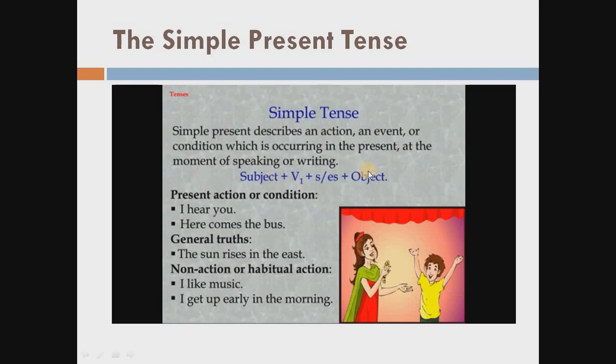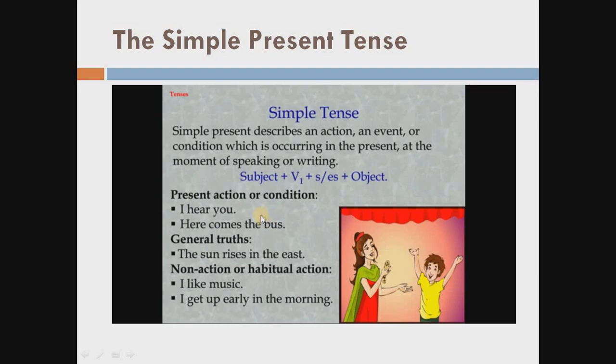This is the structure we will discuss in the next slide. See here, this simple present tense shows present action or condition. Examples like I hear you, here comes the bus.